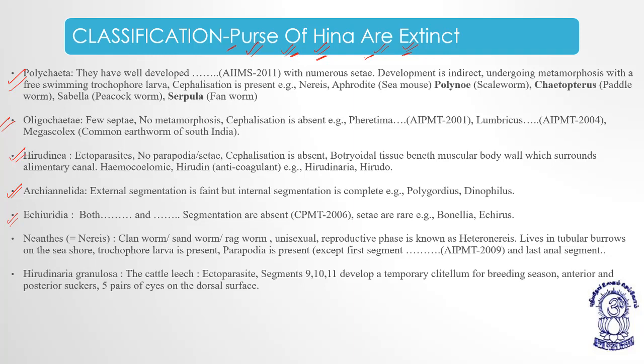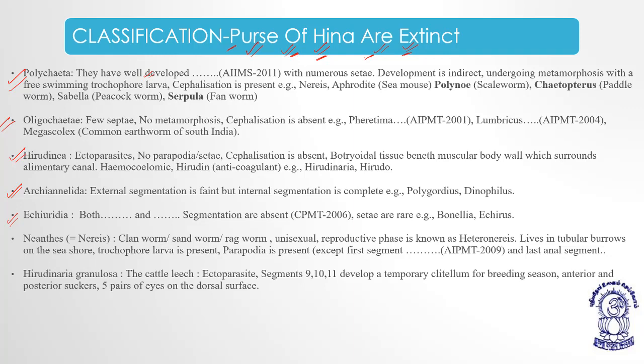So polychaetes have well developed locomotory organs with numerous setae.